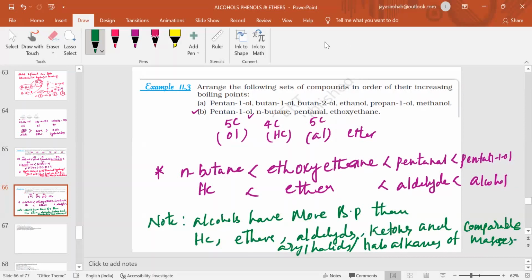This is the second option, showing how they differ in their boiling points.